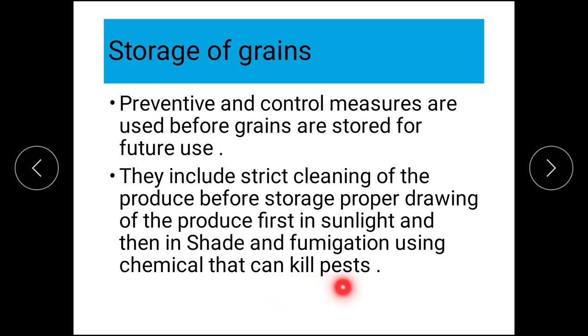Not only that, one more thing is there, that is gunny bags in which the grains are stored. Nowadays they are also plastic sheets or so.